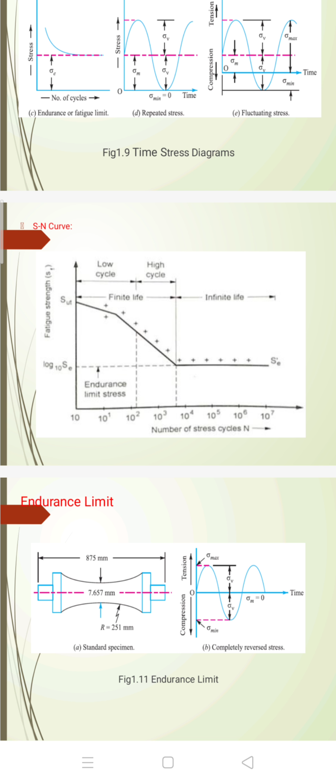So let's look at the SN curve, plotted with number of cycles N on the x-axis and fatigue strength Sf on the y-axis. In the figure, Sut is on the y-axis.